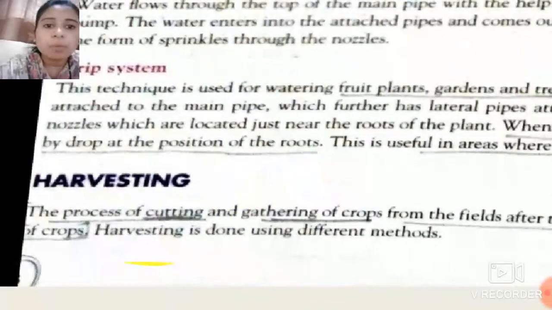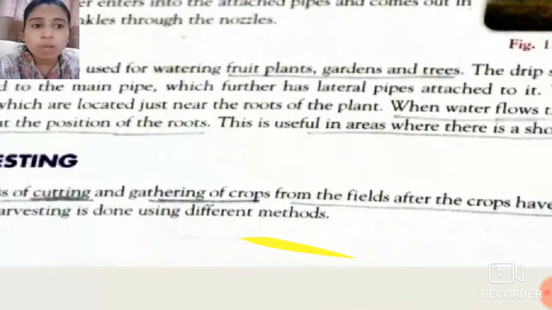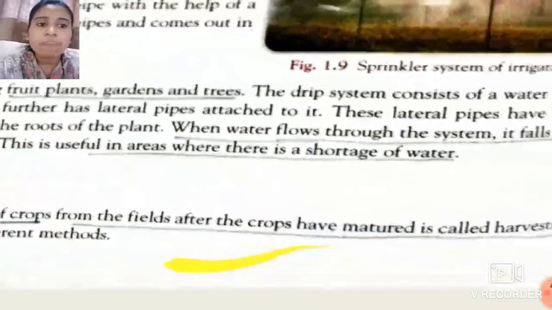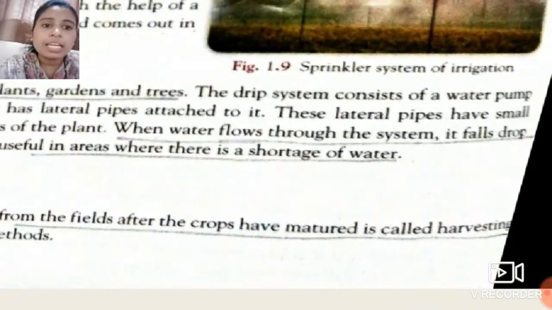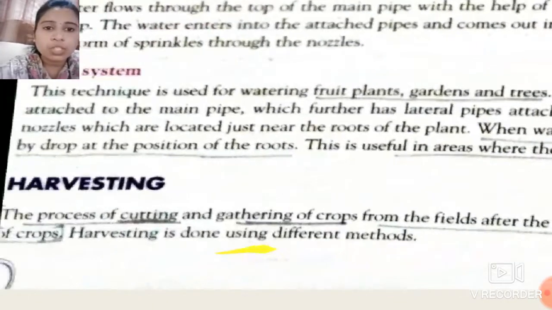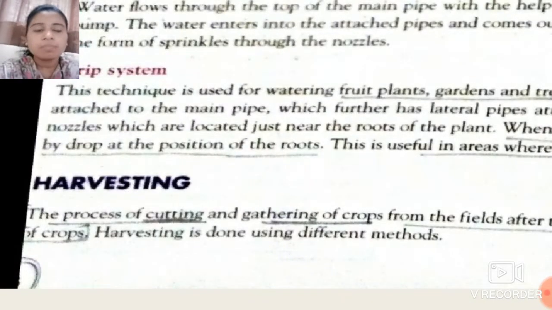What do you mean by harvesting? It is the process which involves the cutting and gathering of crops.